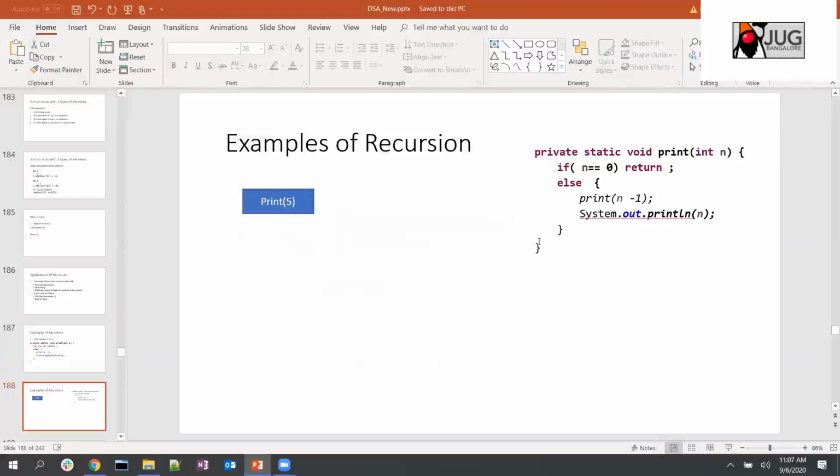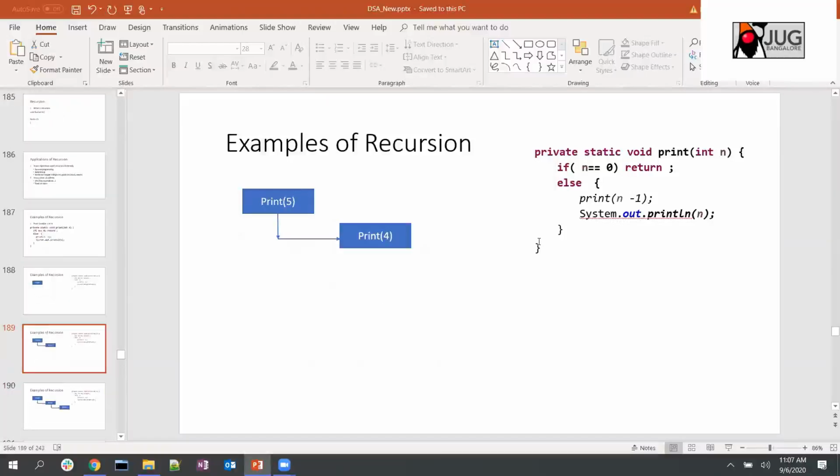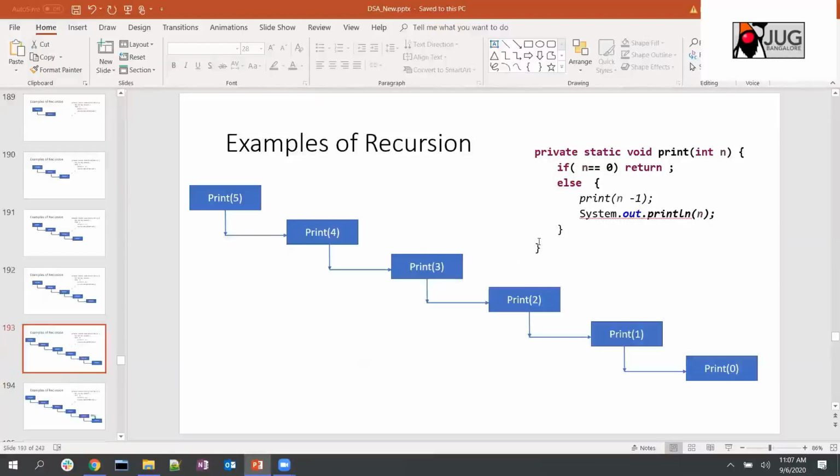So I think we went through this: print 5 is called, which is called again by print 4, print 3, print 2, print 1, and then print 0 is called. And there we have a base condition where it comes to 0, and it just returns. So we don't do anything when print 0 is called.